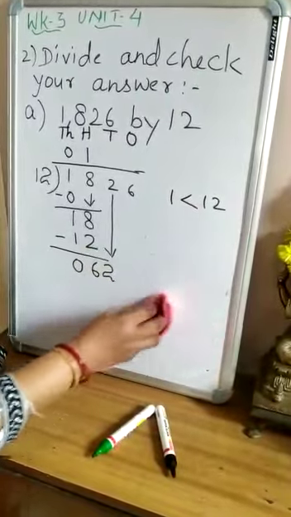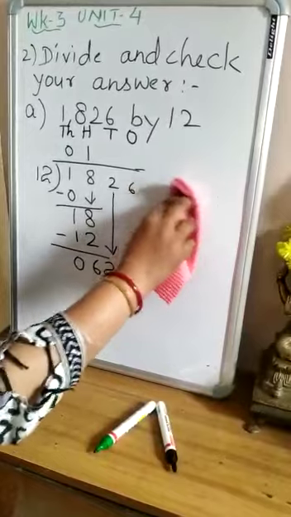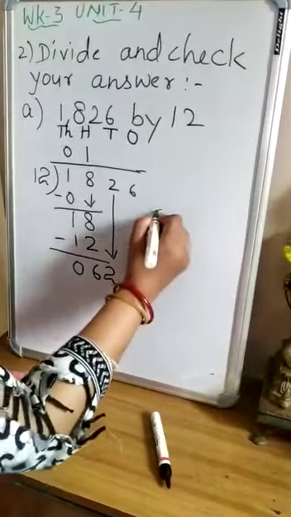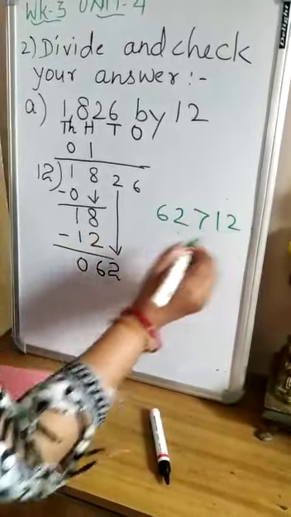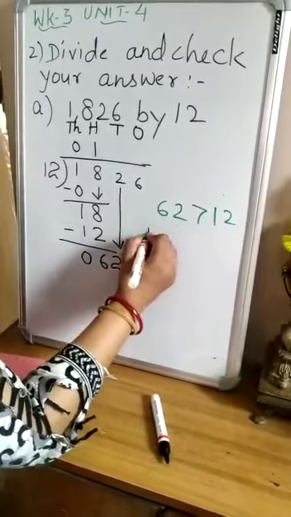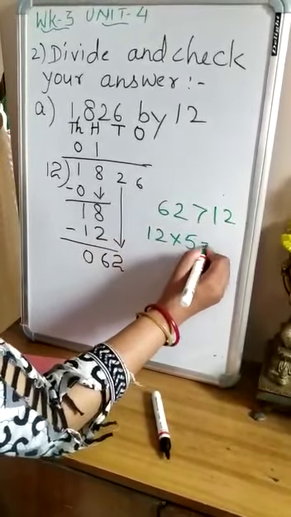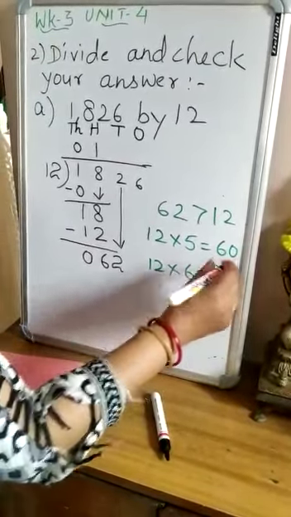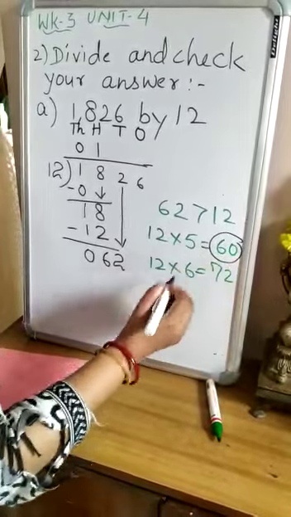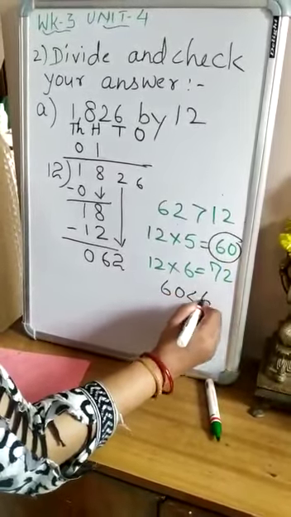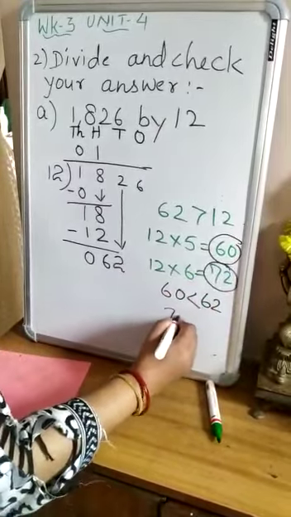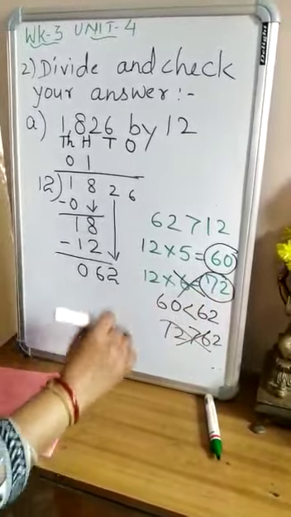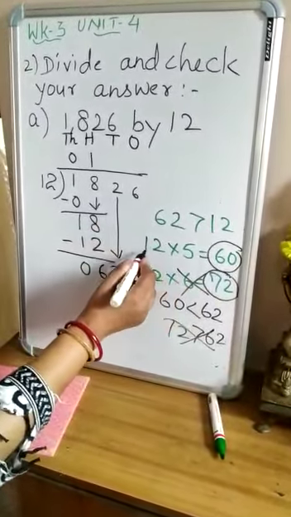Now we start the multiplication table of 12. 12 ones are 12, 12 twos are 24, 12 threes are 36, 12 fours are 48, 12 fives are 60, 12 sixes are 72. So here, children, you see that this 62 is more than 12, right? 12 fives are 60 and 12 sixes are 72. Here you see that this 60 is less than 62, but this 72 is more than 62. So 12 times of 6 is not possible.